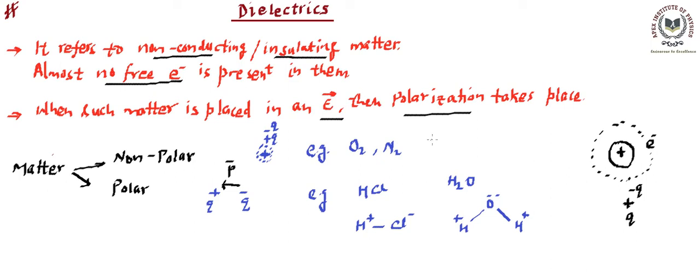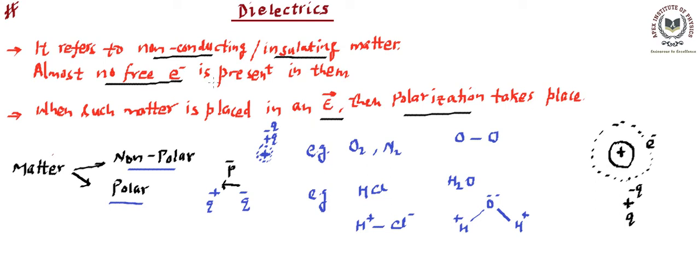Whereas in the case of non-polar molecules, this is oxygen, this is oxygen. So this will have overlapping plus and minus charges, and this will have overlapping plus and minus charges. So there will be no dipole creation. The point is, in a polar molecule there is going to be an electric dipole of the molecule, whereas in non-polar molecules there is going to be zero electric dipole. So non-polar molecules have no electric dipole, whereas polar molecules have an electric dipole, and that can be found by taking the centers of positive charge as well as negative charge.